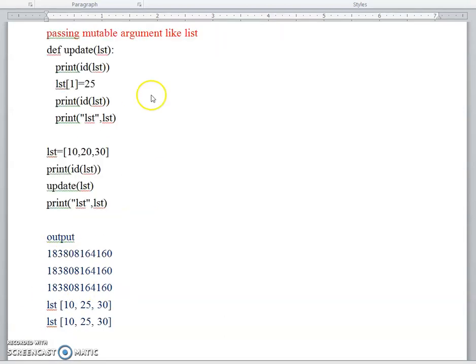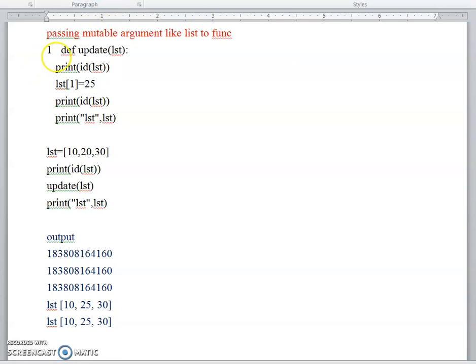In the same way that I have done before, you can number these statements and find out the program execution. So once again I am doing this. In the last session we passed an immutable argument to the function, but this time we are passing a mutable argument, like a list, to the function. So here I am going to show the flow of execution for you.